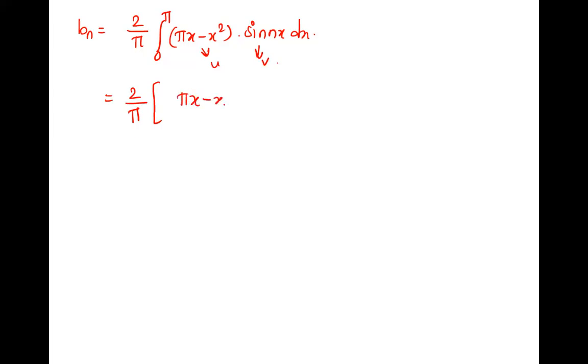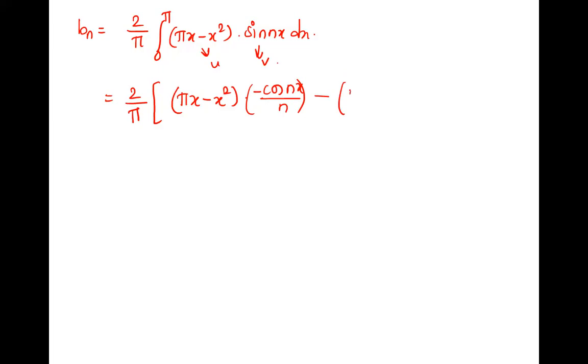u, v1, u as it is, v1. Please check all of you are able to do this or not. Minus derivative of this. What is the derivative? Pi minus 2x.